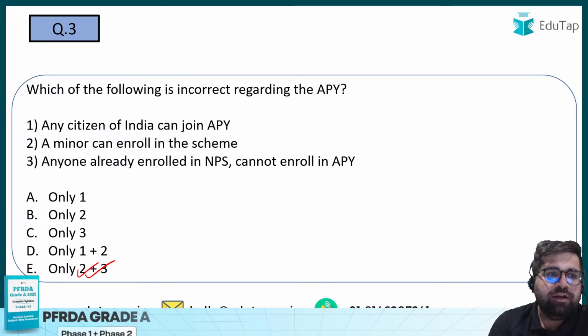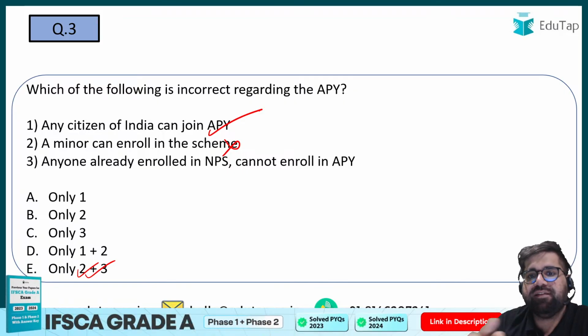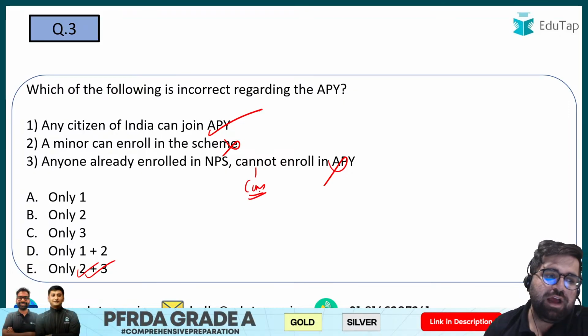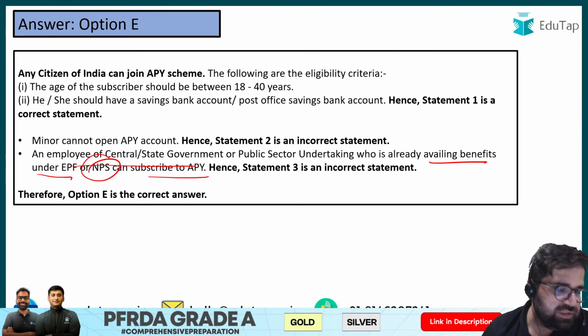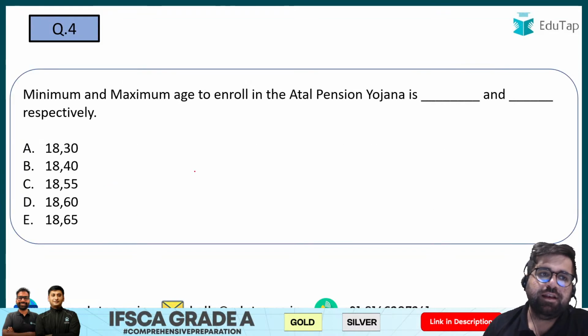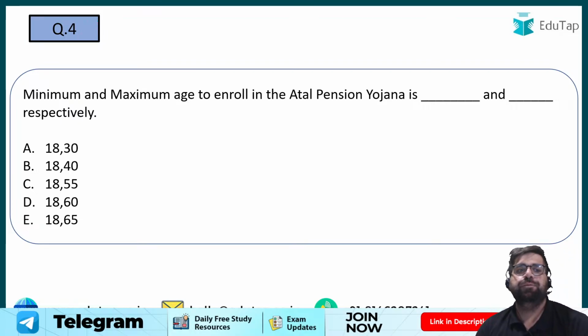Because any citizen of India can apply. Yes, a minor cannot enroll. Anyone already enrolled in NPS cannot enroll in APY. This statement is also incorrect because they can apply, right? So the answer will be option number E. My apologies. The correct answer will be option number E. Yes. Let's move to question number 4. I apologize for that error.